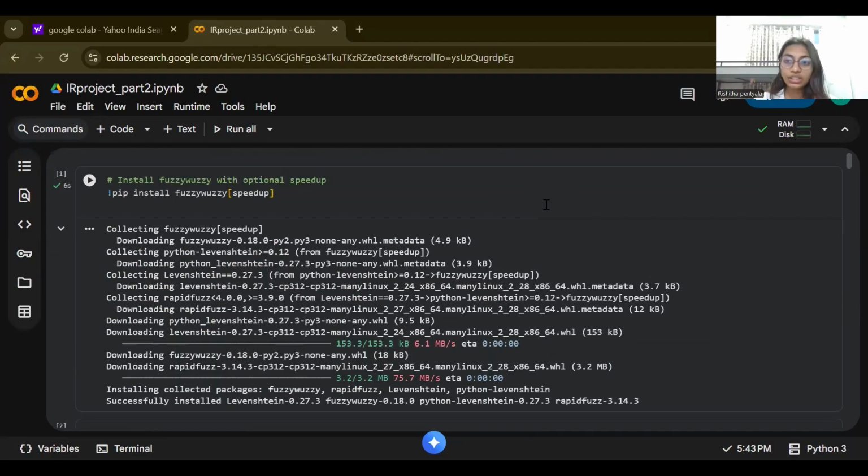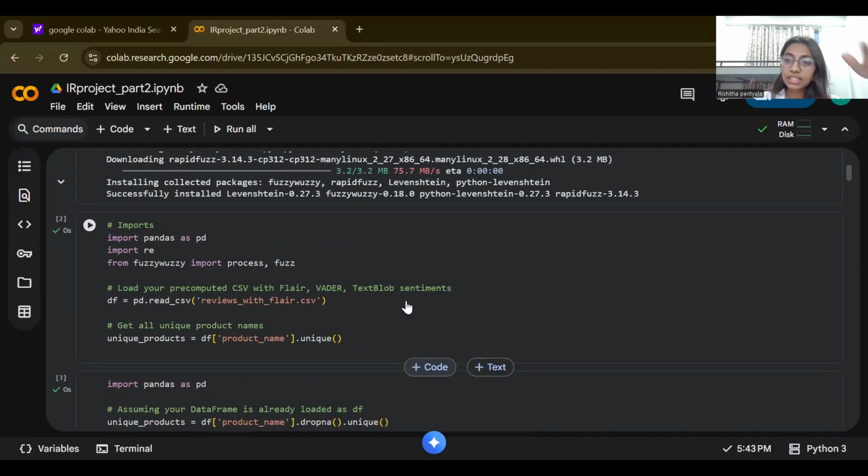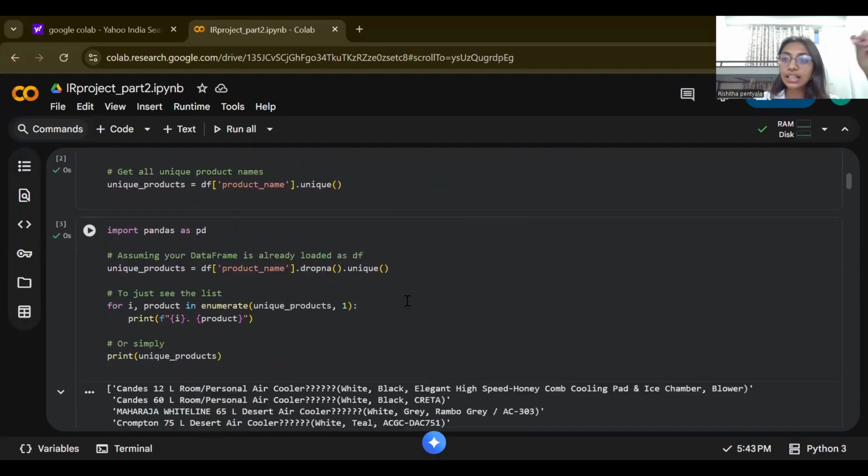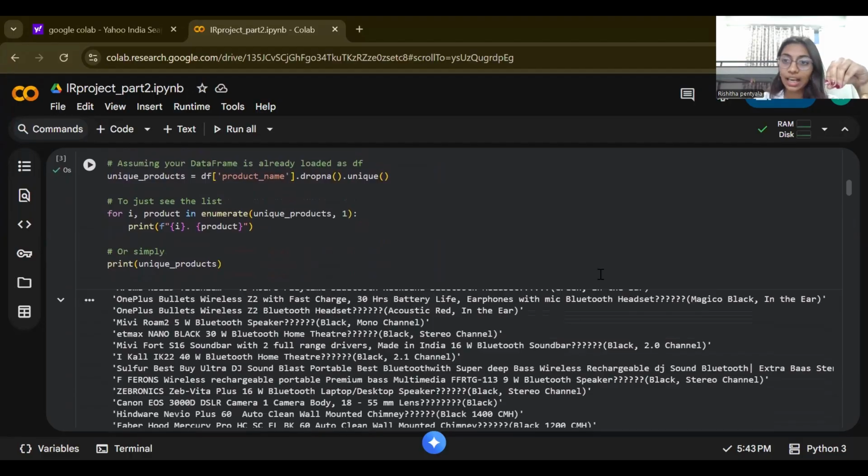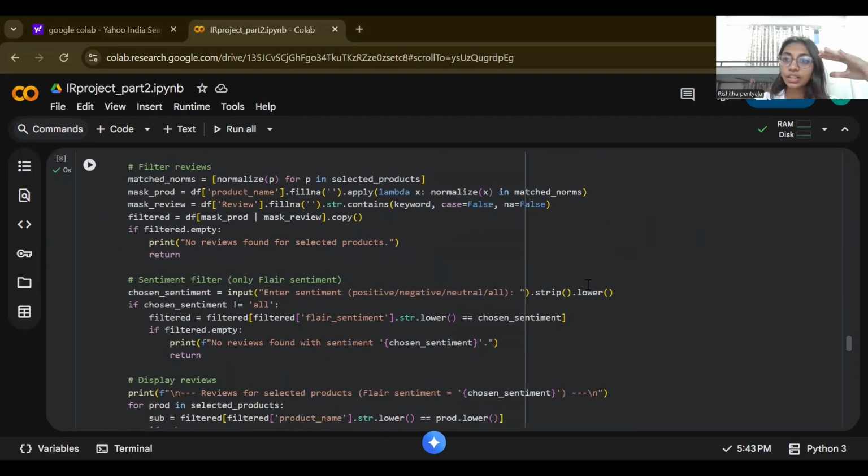Okay, moving on to the second part, which is the search engine and the recommendation systems, for which we are using fuzzy clustering, but fuzzy algorithm. First, let us look at the demo of the project, and then we will move on to the understanding of the rest of the code.